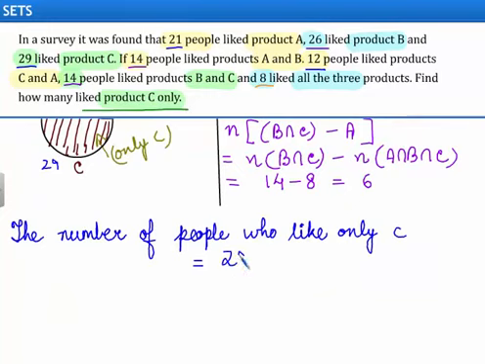So that is equal to 29 minus 18, which gives us 11. So here we have 11.